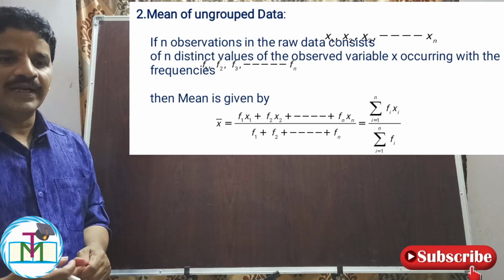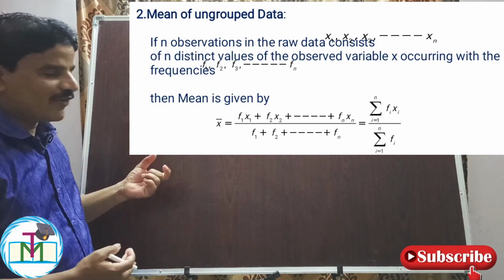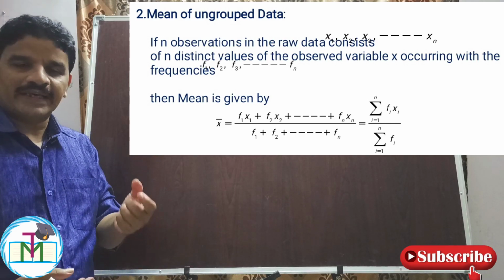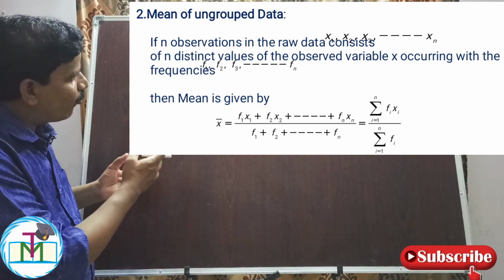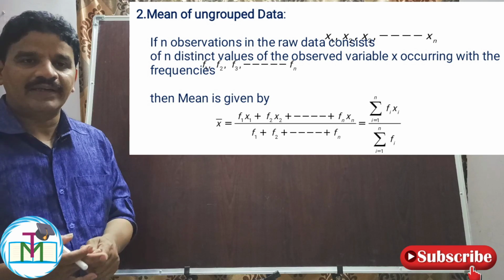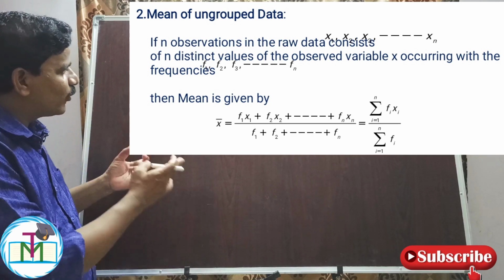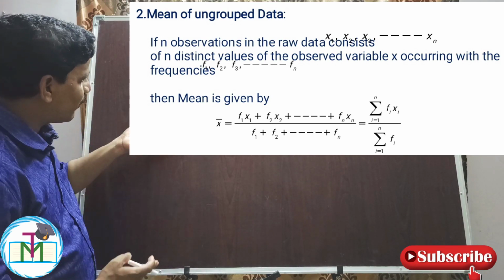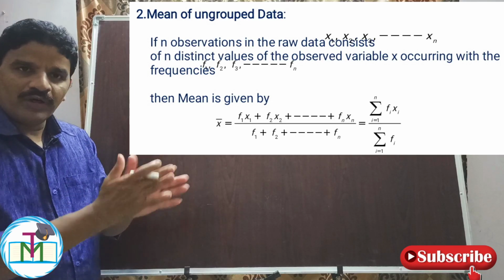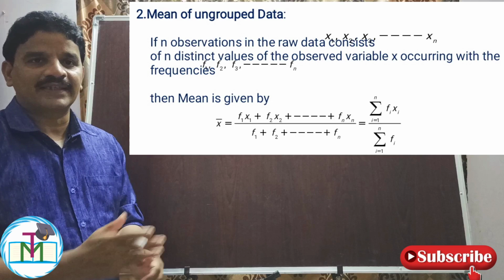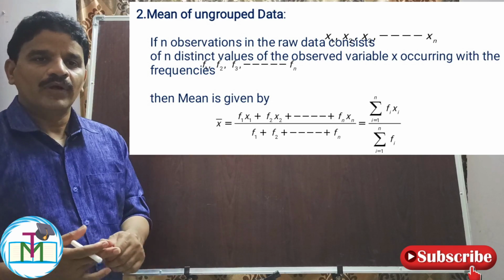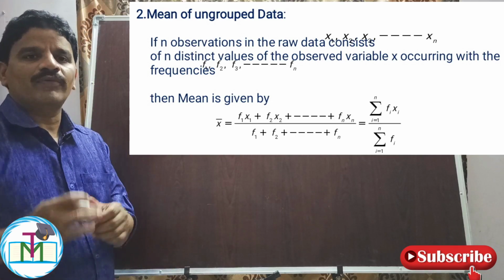Now we see the mean of ungrouped data. What is ungrouped data? Whenever n observations x1, x2, and so on up to xn are available with frequencies f1, f2, f3, and so on up to fn, then the mean of the ungrouped data is given by x bar equals f1 into x1 plus f2 into x2 plus so on up to fn into xn, divided by sigma f, which means the total frequency.